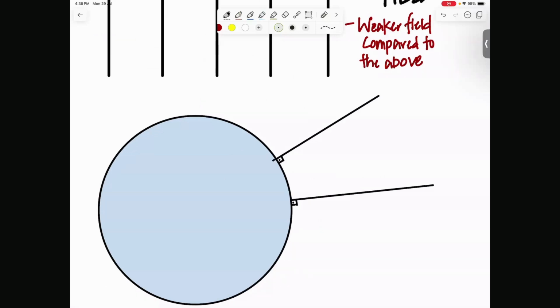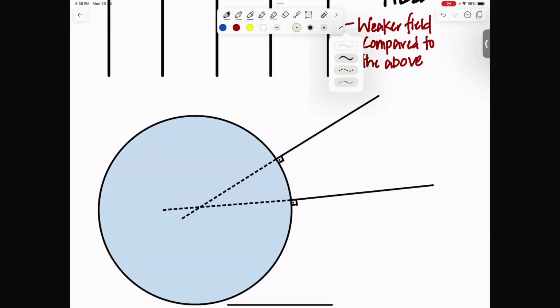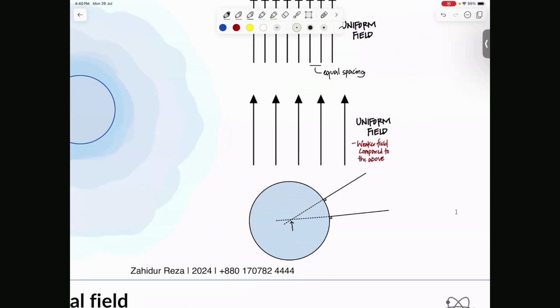Yes, very good. We talked about this in circular motion: if you draw lines that are perpendicular to the surface of a circle, they can be stretched and they will always meet at the center of the circle. So that means the field lines originate from the center like that. Anyways, these are a few things that you need to know.